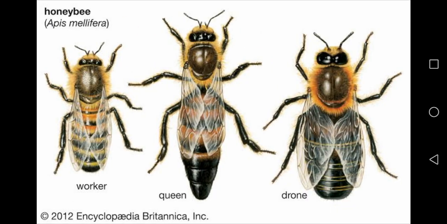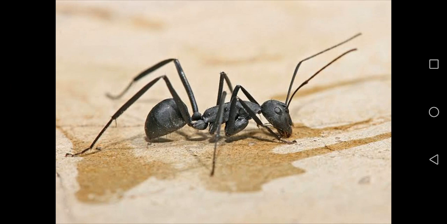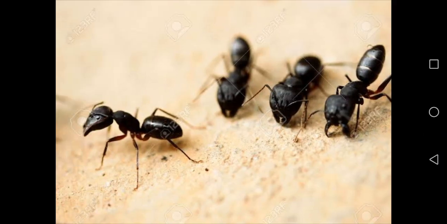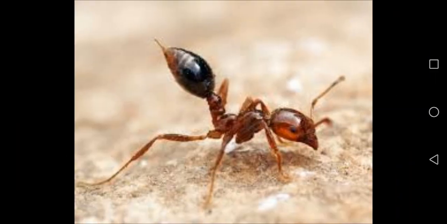Clear? See, this is the picture of a bee, and it has a waxy, water resistant outer covering called the cuticle. Okay, now this is a picture of an ant again. Ants and bees both have a waxy and water resistant outer covering, which is called the cuticle. Water resistant means it does not allow water to enter the body. See, ants you have already seen. We have seen them around you. See the picture of ants.